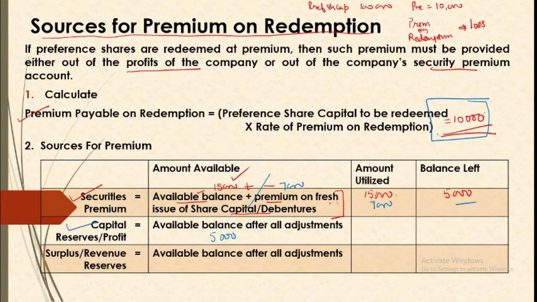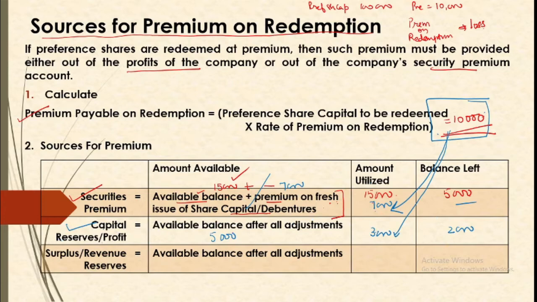You need only 3,000 because out of 10,000, 7,000 is already there in the securities premium. So to match this 10,000, we just need 3,000 more. So we will utilize 3,000 and we are still left with a balance of 2,000. So we'll be giving this note either in a tabular form or we'll simply say: number 1 source, utilize this much; number 2 source, utilize this much.